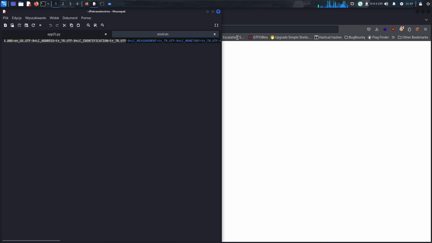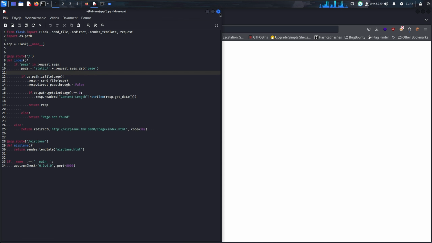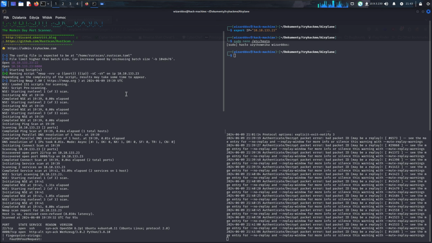Sadly, it's not yet formatted, but we can just do it in a while run. Why not? Oh, there we see that this process, the airplane.thm Werkzeug server, runs as user Hudson, which, as we know, is one of the users. Fine for us.